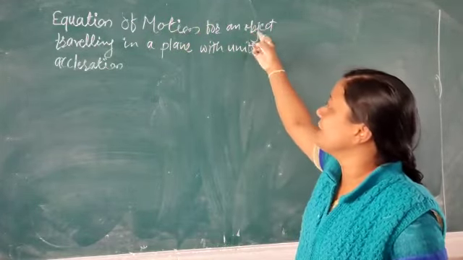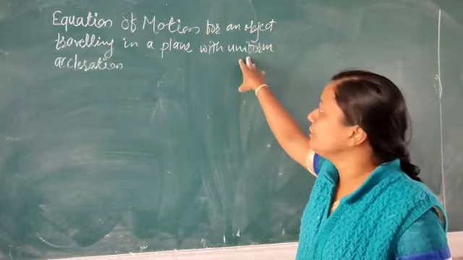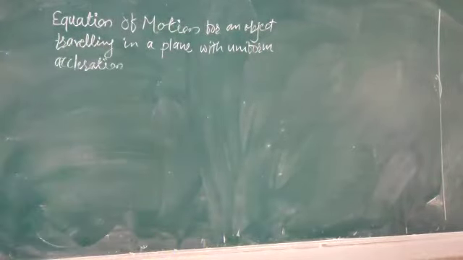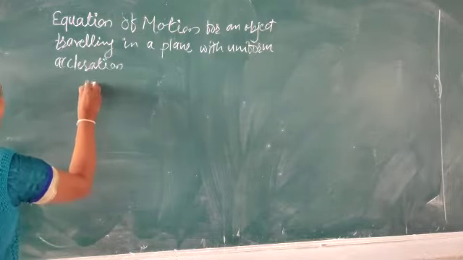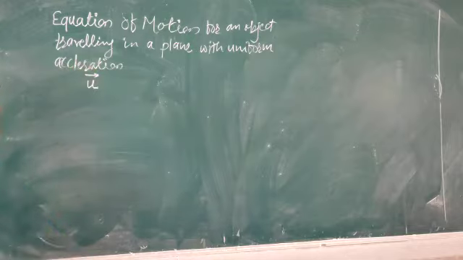But when the object is in motion, traveling in a plane with uniform acceleration — uniform means constant — for constant acceleration, we have to find the equation of motion. For that, we have to consider the initial velocity of the object. So consider the initial velocity vector u. Why are we taking the vector? Because velocity is a vector quantity.